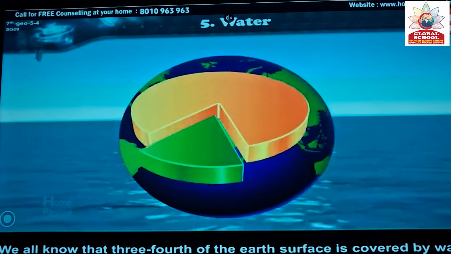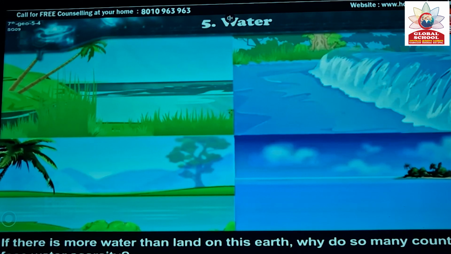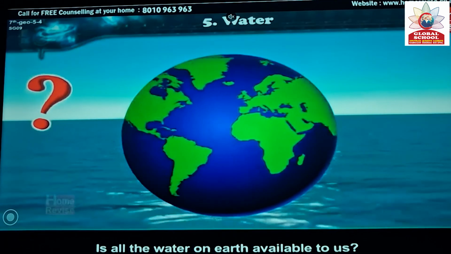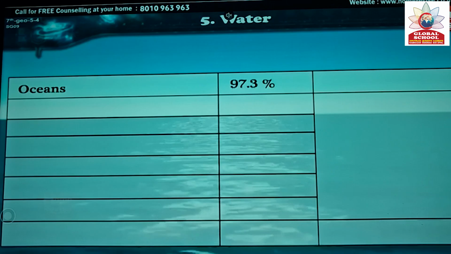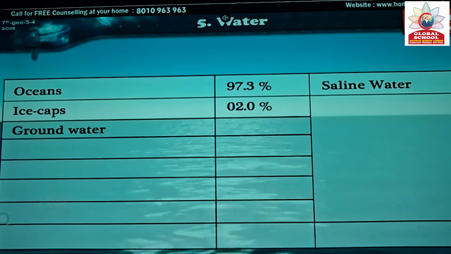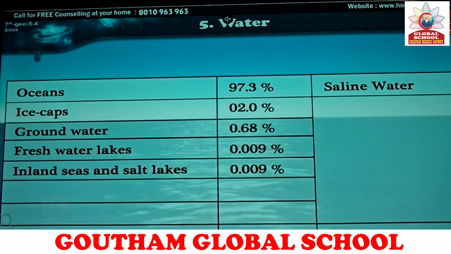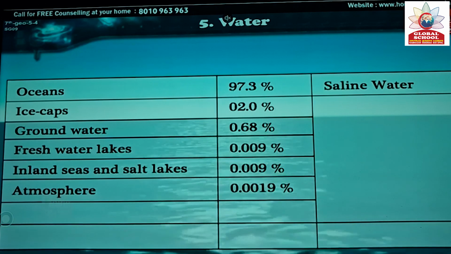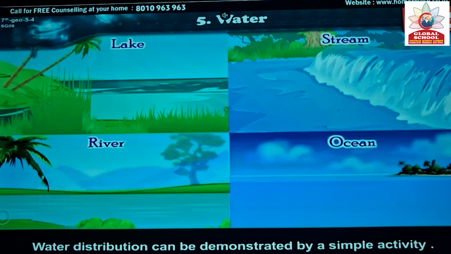We all know that three-fourths of the earth's surface is covered by water. If there is more water than land on this earth, why do so many countries face water scarcity? Is all the water on earth available to us? The following table gives the distribution of water in percentage. Oceans 97.3%, ice caps 0.0%, groundwater 0.68%, freshwater lakes 0.9%, islands and seas and salt lakes 0.9%, atmosphere 0.19%, rivers 0.1%. Water distribution can be demonstrated by a simple activity.